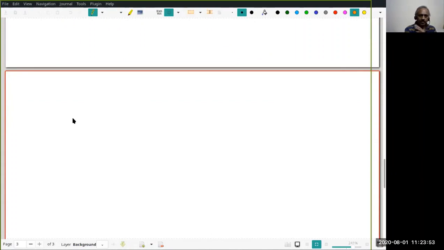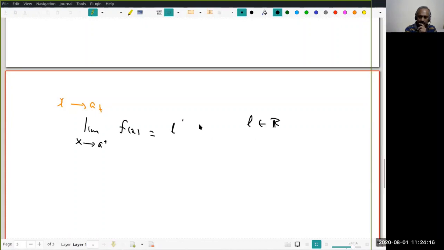So what do we mean by that? When I write x tends to a plus, what do I mean by that? I say limit as x tends to a plus of f(x) equal to L. For the time being, let's assume L is real. I will come to L being minus infinity also later. In fact, if you are happy, I will discuss it in one single setup. For each a star, a may be real or whatever, I denote by a plus or a minus.